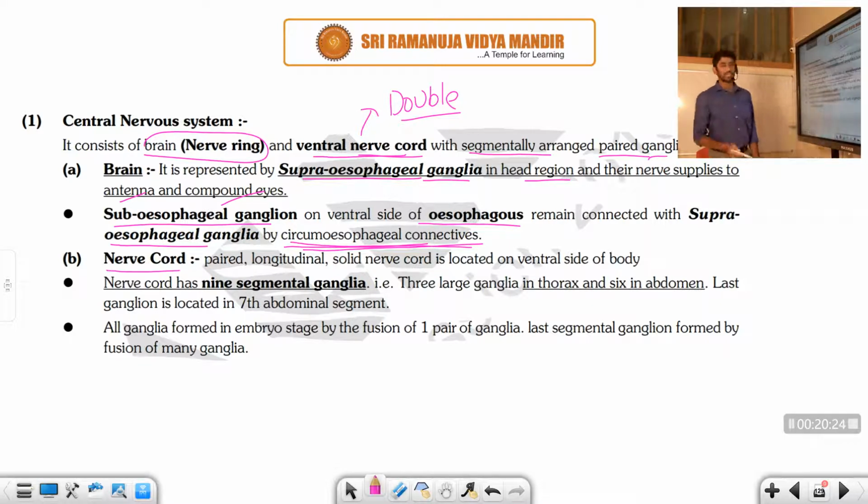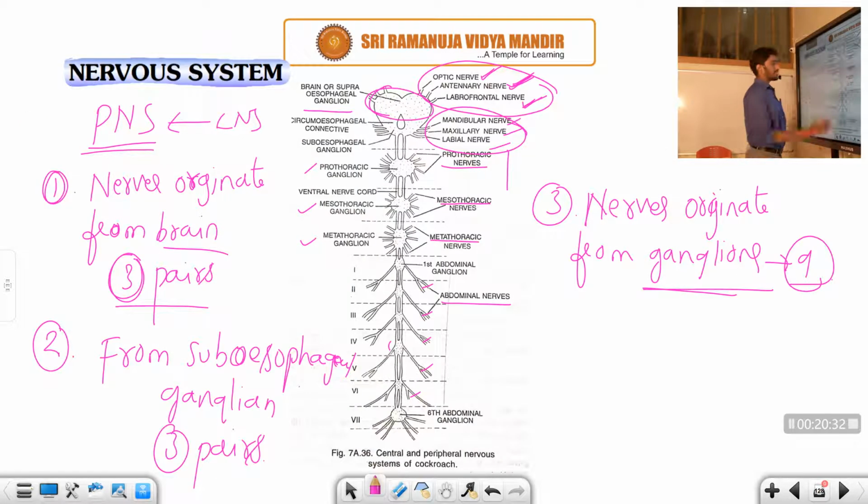Let us discuss the nerve cord. The nerve cord is paired, very long, longitudinal and solid. It is located on the ventral side of the body only. You can see two lines, that is the ventral nerve cord.